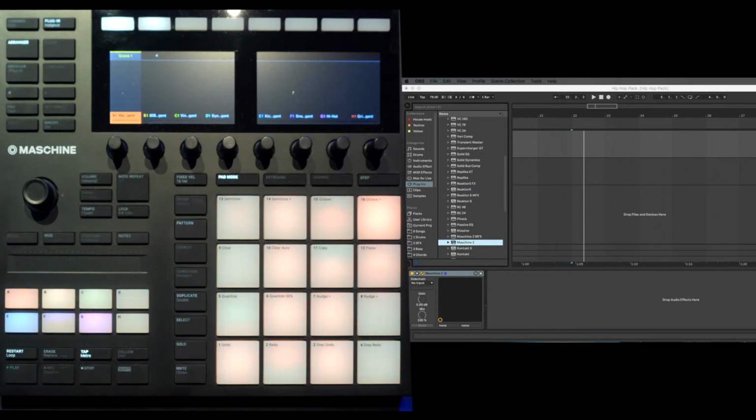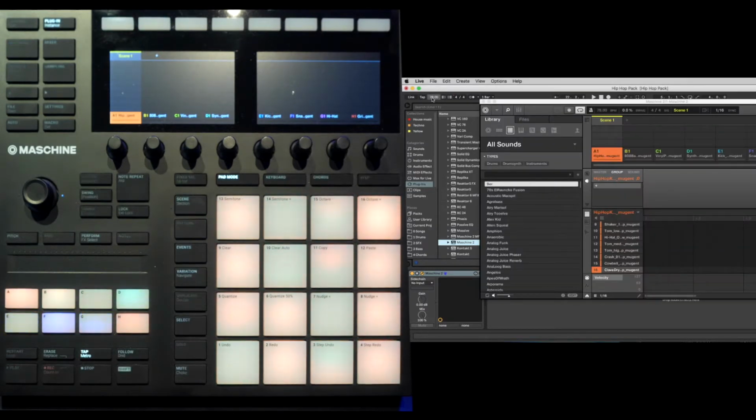All right, now let's record something. I first choose the tempo. If you are using the Maschine in your DAW, like Ableton or Cubase, then you have to set the tempo in your DAW.